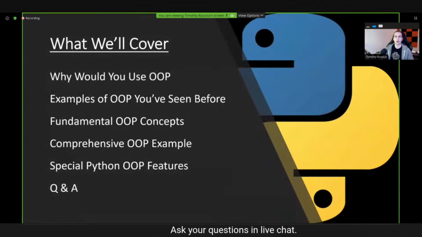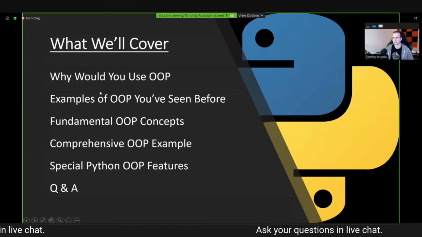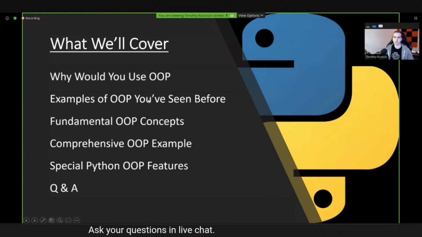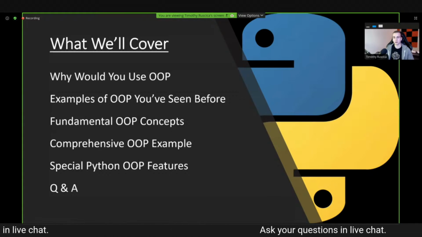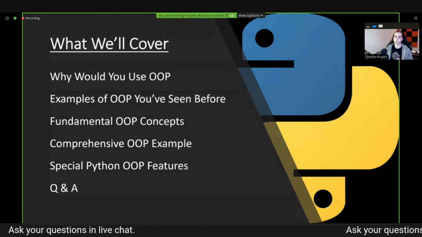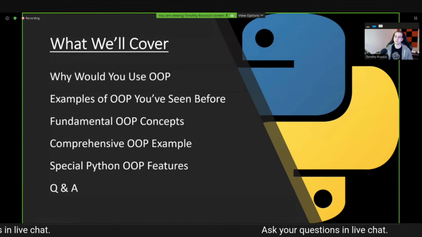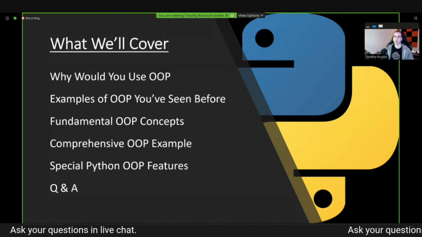All right, moving forward, what we'll cover in this tutorial, seminar, whatever you want to call it. So first of all, why would you use OOP, object-oriented programming? I'll show you some examples of object-oriented programming that you've already seen before if you've worked in Python, but probably just didn't know they were OOP. Then I'll get into some fundamental object-oriented programming concepts. We'll get into a comprehensive OOP example. I'll then show you some special object-oriented features in Python. These are meant to just show you what's possible. Don't worry about fully understanding all of those things. And then we'll get into a Q&A.